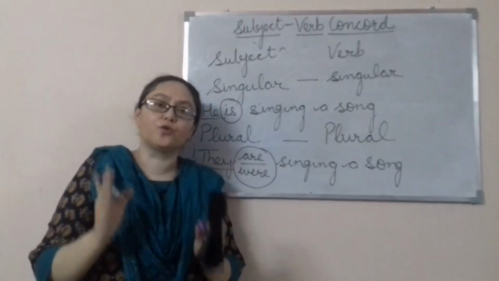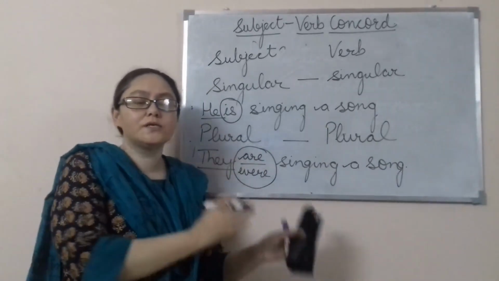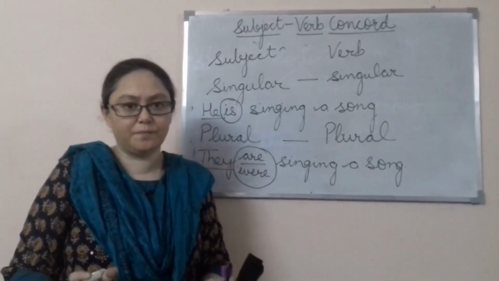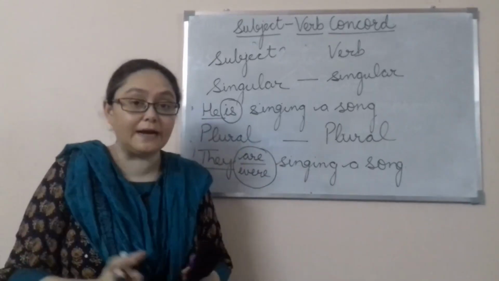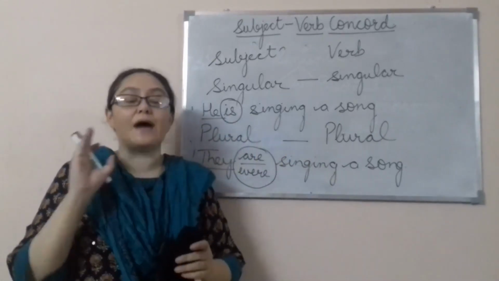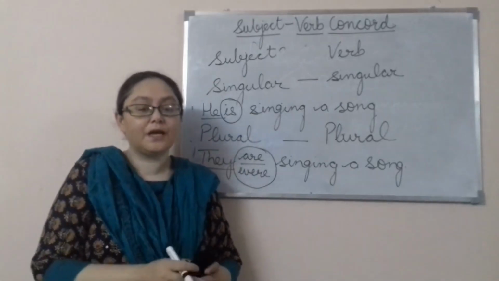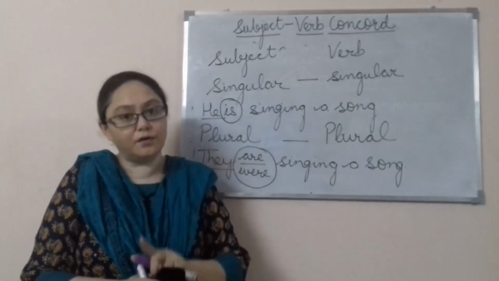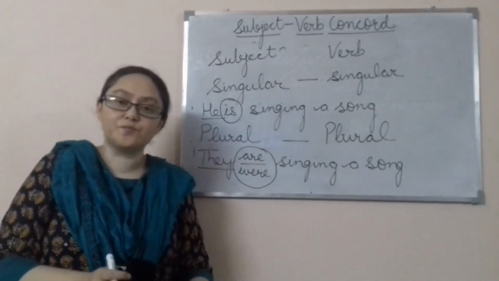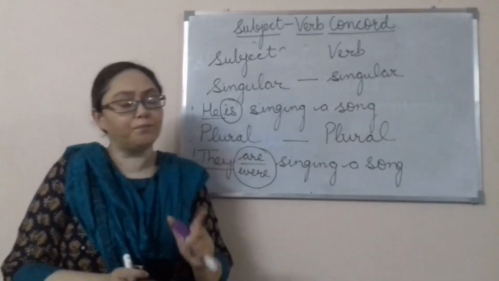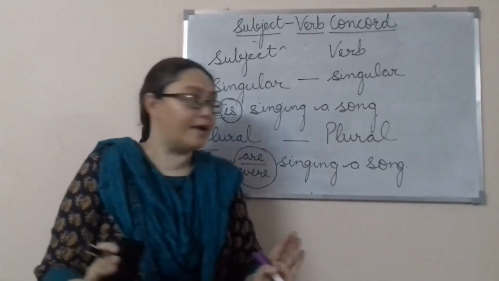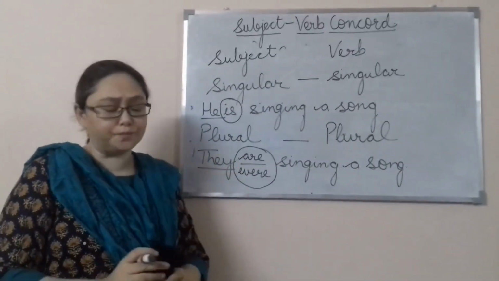So this is the basic rule when we talk about the subject verb agreement. Always remember this in your mind that the subject should match with the verb. If one is singular, the other will also be singular. If one is plural, then the other will also be plural. Alright, so I hope this is clear to you.